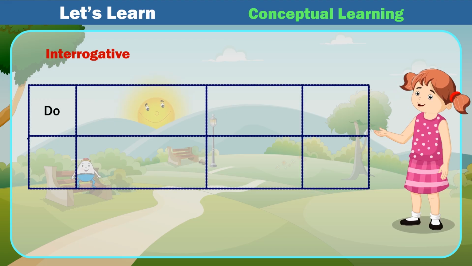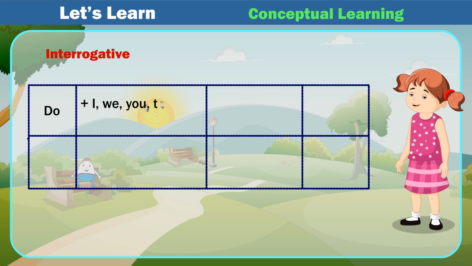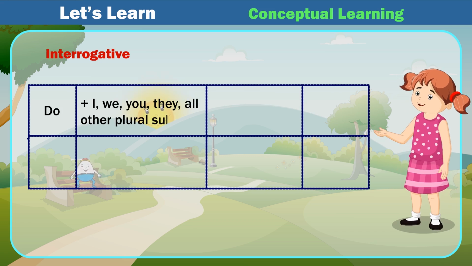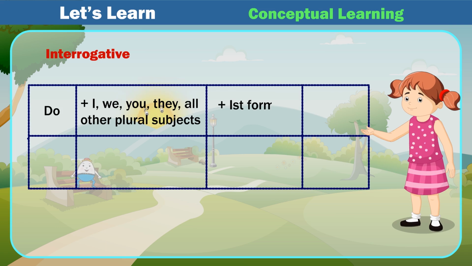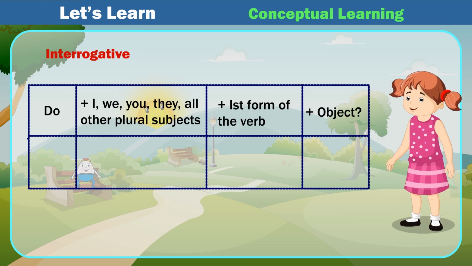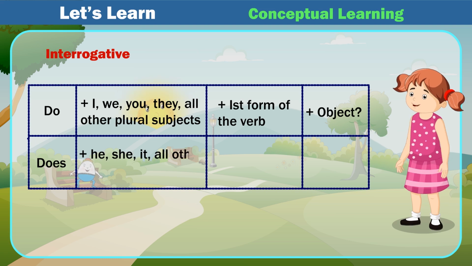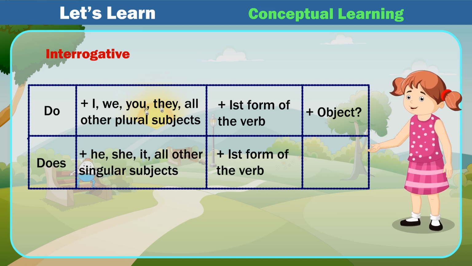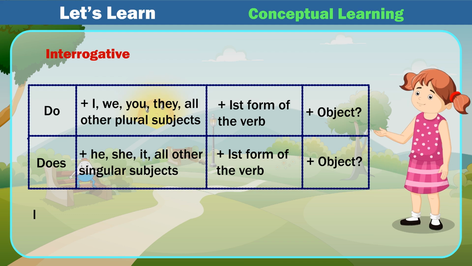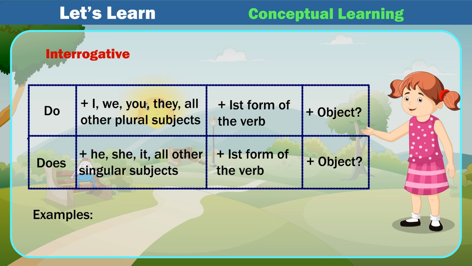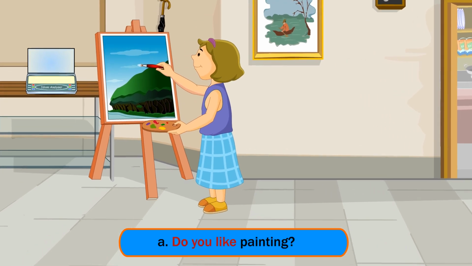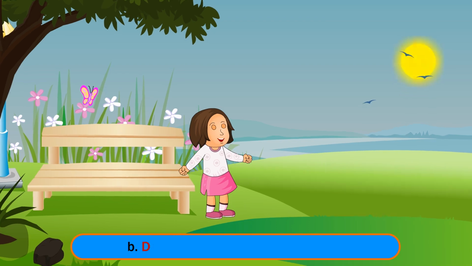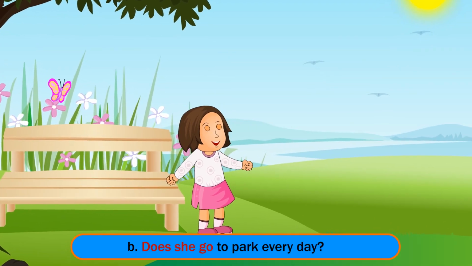Interrogative: Do plus I, we, you, they, all other plural subjects plus 1st form of the verb plus object. Does plus he, she, it, all other singular subjects plus 1st form of the verb plus object. Examples: A. Do you like painting? B. Does she go to park every day?